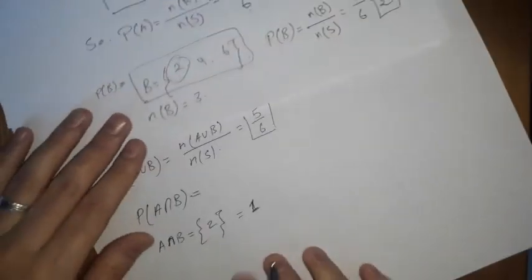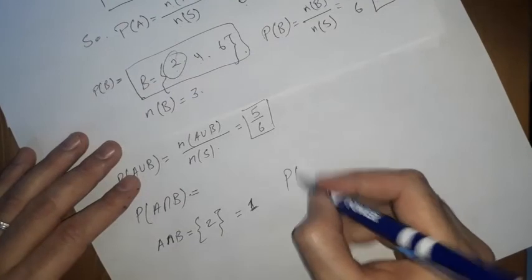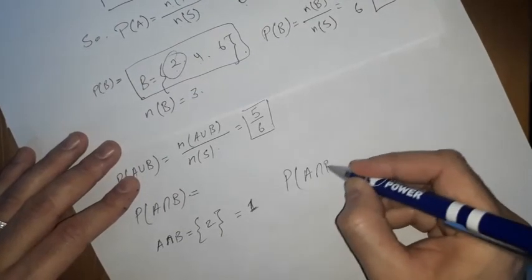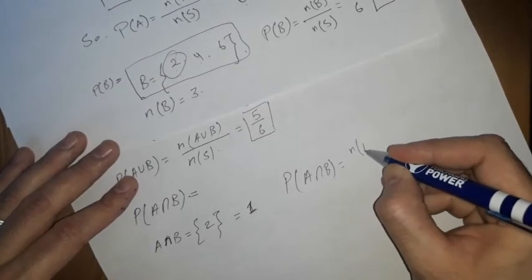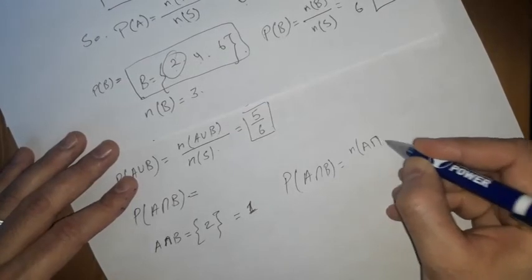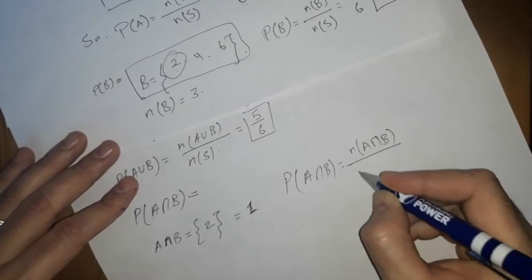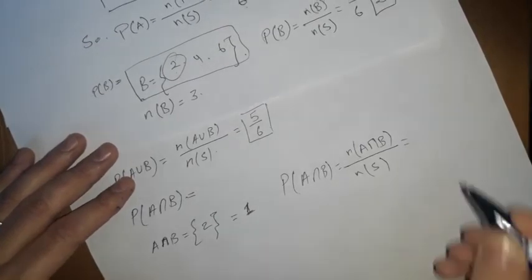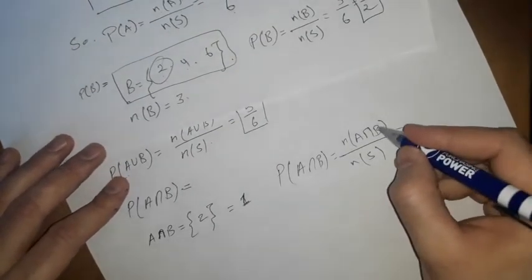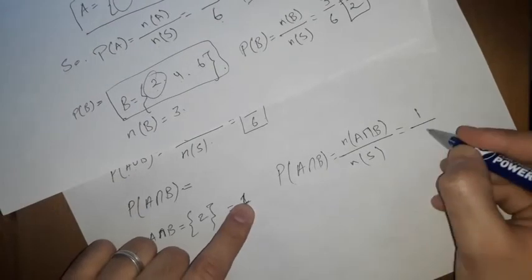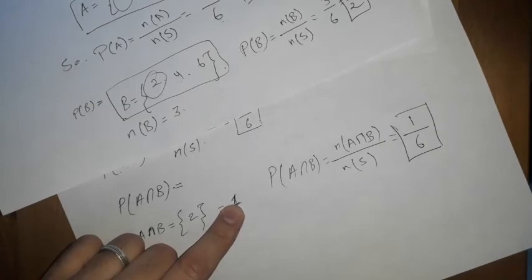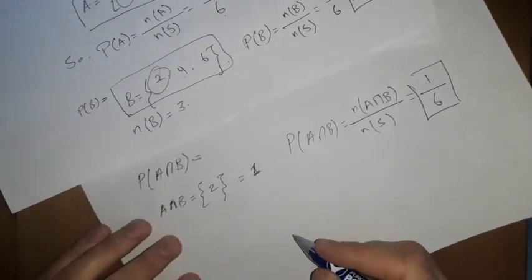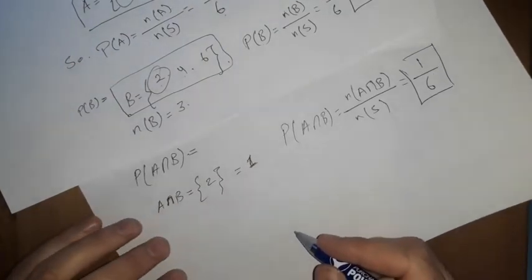One element. So the probability of A intersect B is the number of elements of A intersect B over the number of elements of the sample space. So we're going to have 1 here, and we know this is 6. So it's 1 over 6. All right. So the last one is a very important one when we talk about the complement event.